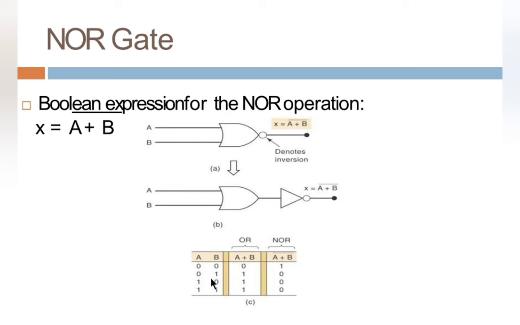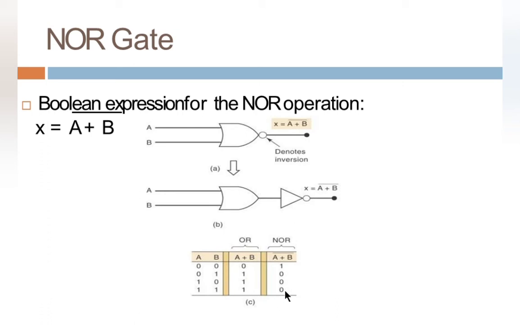See the truth table. A and B are the inputs, then A or B. If any of the input is 1, then the output is 1. If all the inputs are 0, then the output is 0. In case of a NOR operation, if all the inputs are 0, then the output is 1.